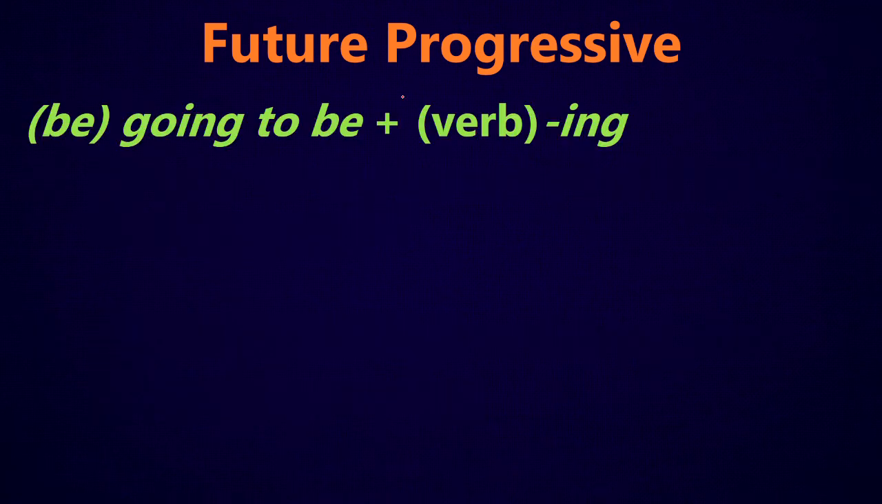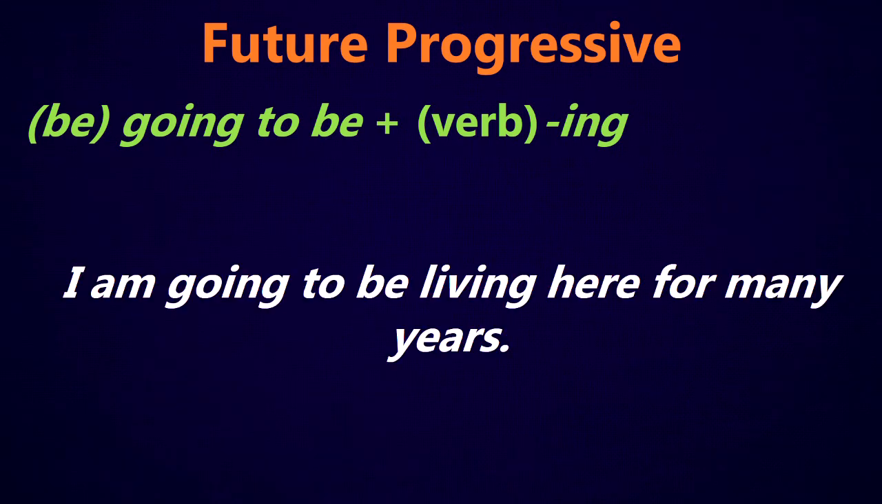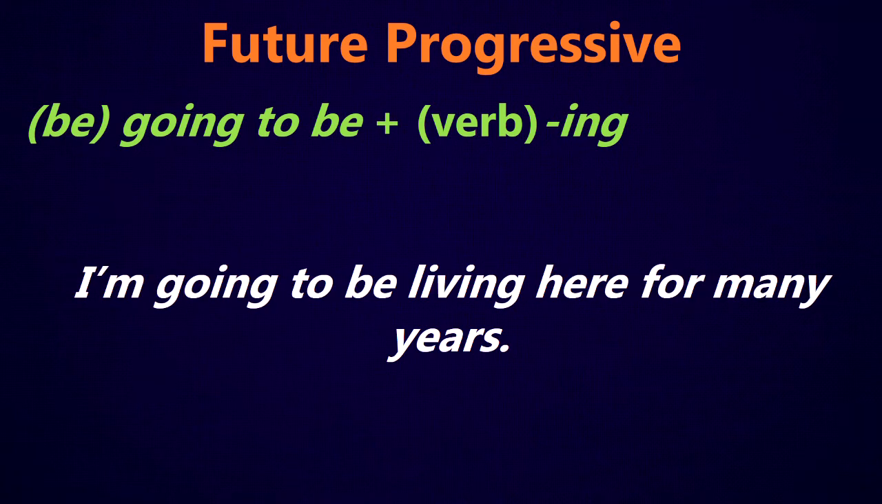We can also do the future progressive using going to. So like our 2 basic future forms are will and going to. So with the future progressive, we can use will or we can use going to with the ing verb. So for example, I am going to be living here for many years. Or to contract it, I'm going to be living here for many years.